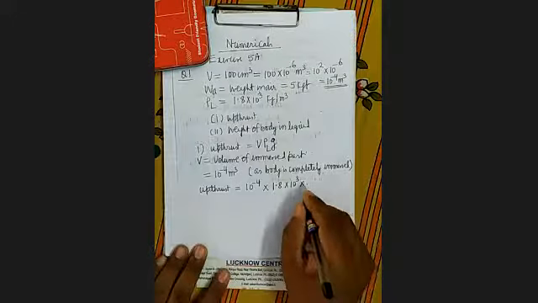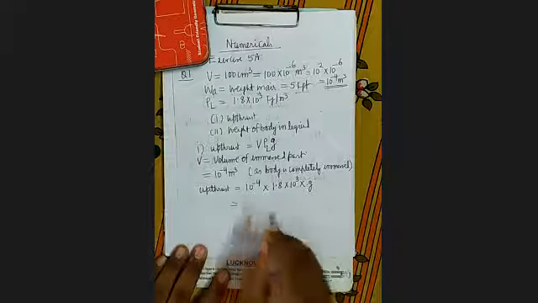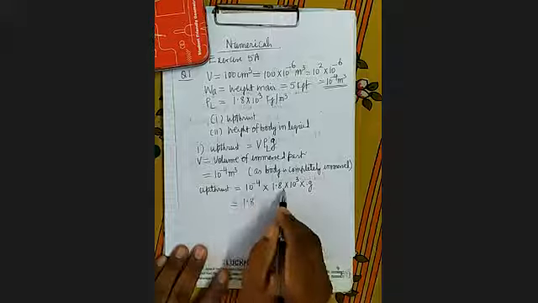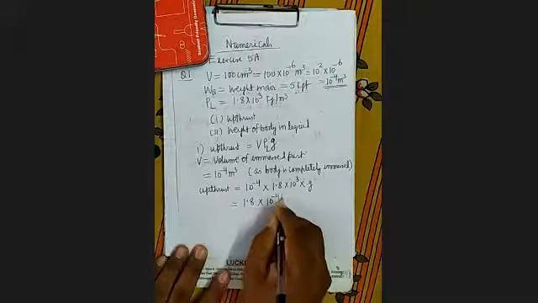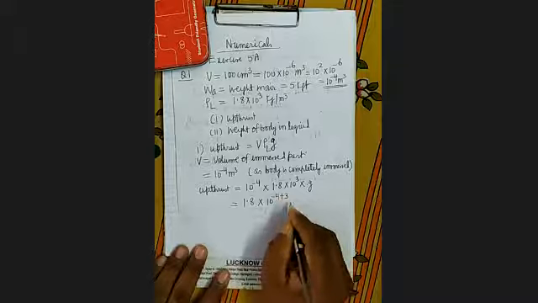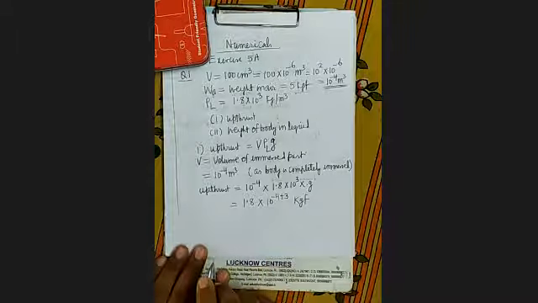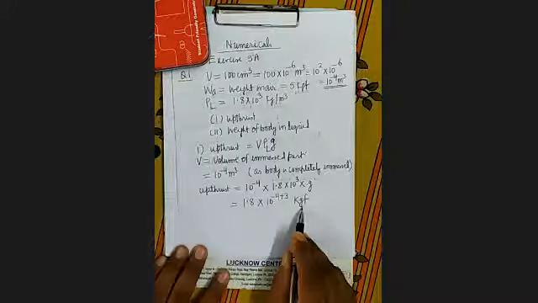So see here, we will not put the value of g, and in the next step you write down 1.8 into 10 to the power minus 4 into 10 to the power 3. So minus 4 plus 3, and in place of g you write kgf. Why have we taken kgf?